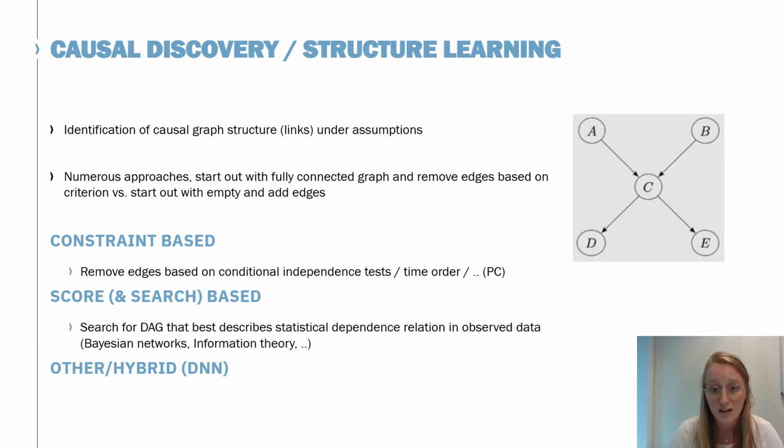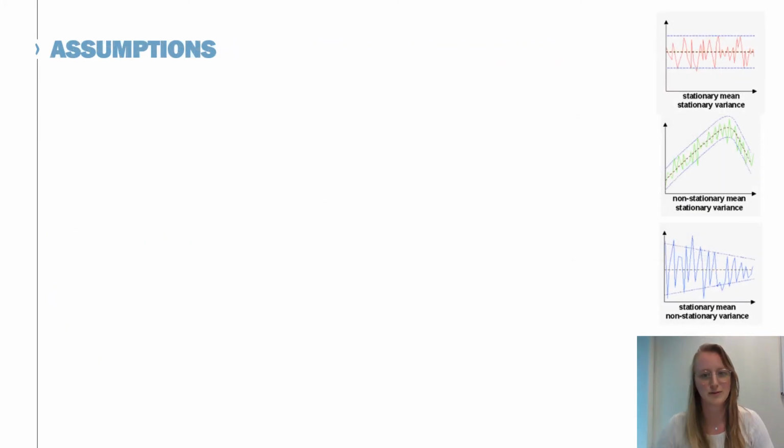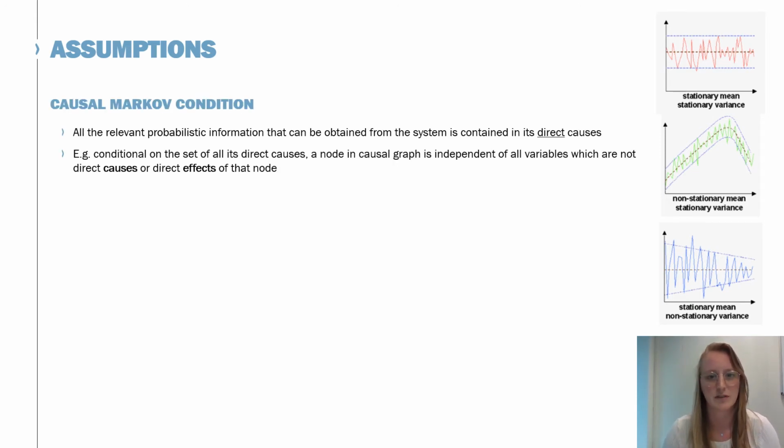There are score and search-based approaches. They search for DAGs that best describe the statistical dependence relations in the data, such as Bayesian networks or information theory-based approaches. And finally, there are hybrid approaches, of which we will also show an example later. So let us first talk about the assumptions that underlie this discovery process. One main assumption is the causal Markov condition, and this assumes that all relevant probabilistic information that we can get from a system is contained in the direct causes of a certain node.